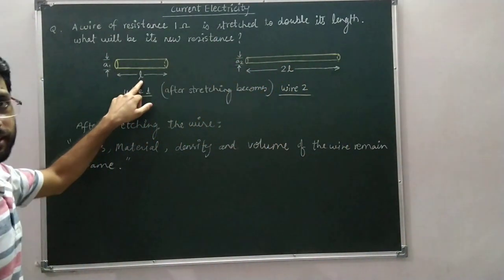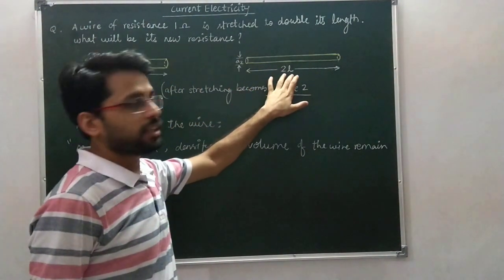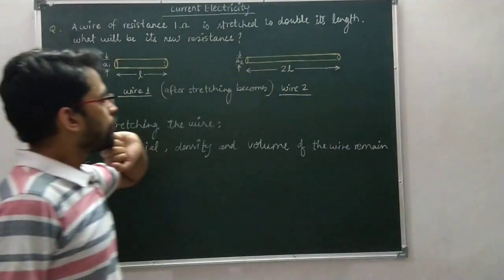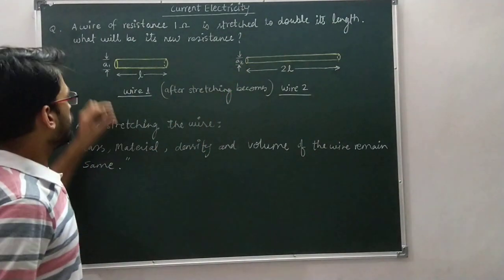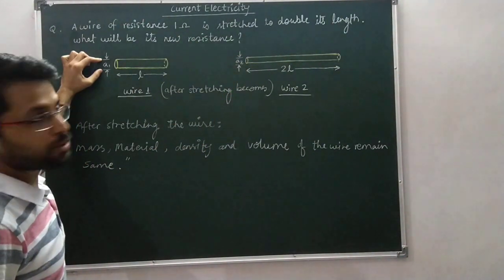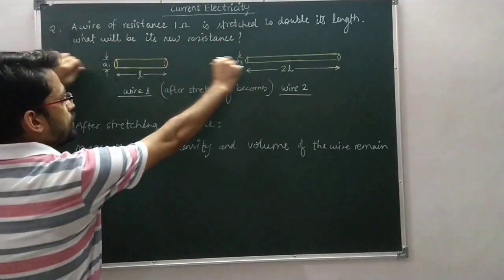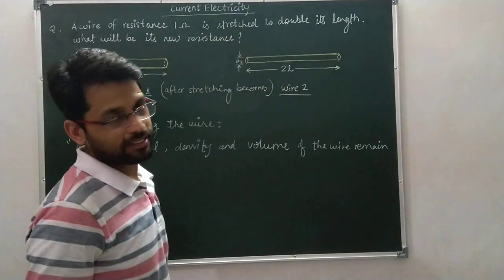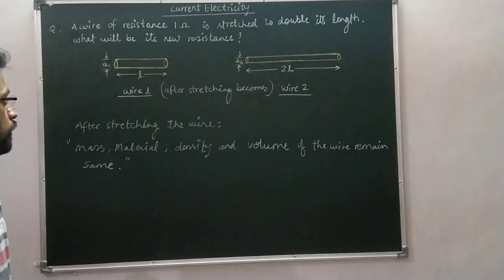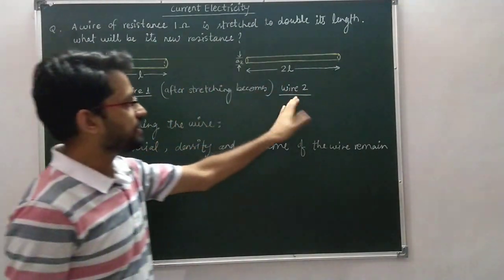Imagine the initial length of the wire is L. Then after stretching, the length will be 2L. One more thing, when you stretch the wire, the cross section area is going to reduce. When you stretch the wire, the length will increase and cross section area decreases. Now we have two wires in this question: before stretching, wire 1, and after stretching, wire 2.